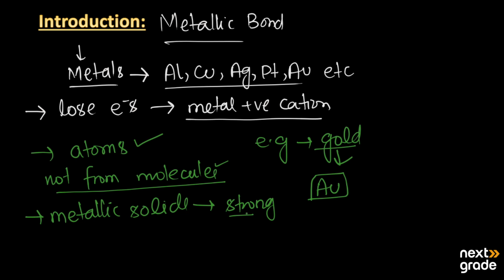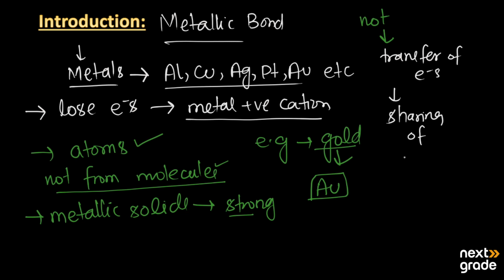The bond is not formed by transfer of electrons and not by sharing of electrons. So they have a different kind of bond, and that kind is known as the metallic bond.